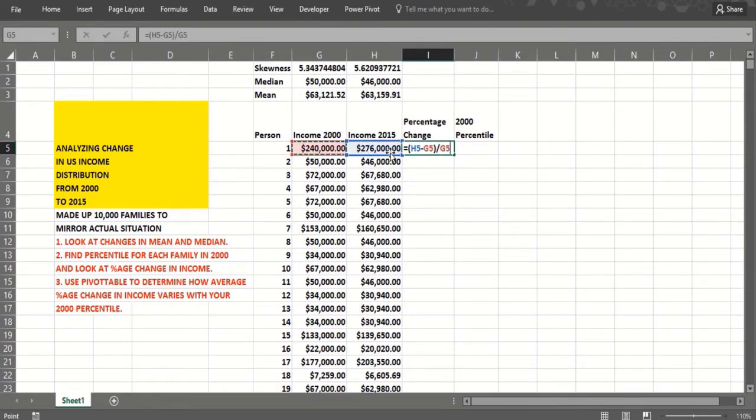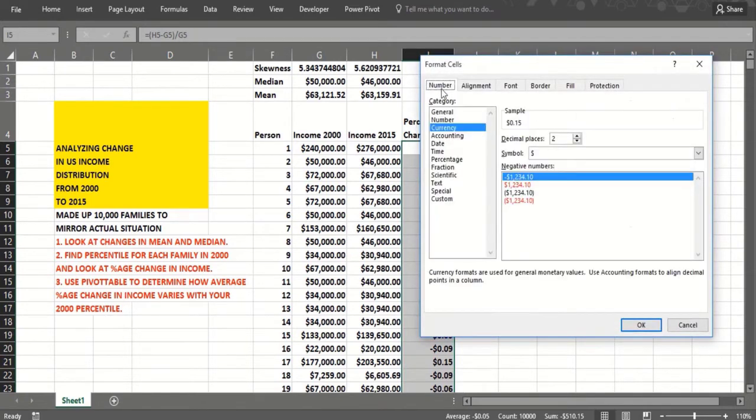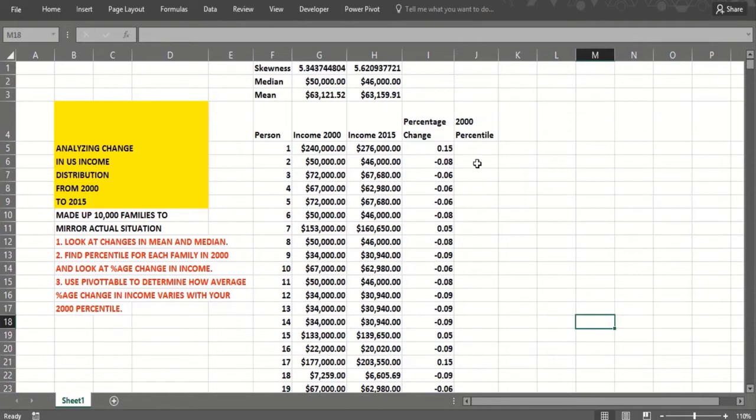So this family went up 36,000. What is that? 15%. Okay, now I don't want that to be dollar signs. I'll just make it a decimal. So number, 2 decimal points. Okay. So that family went up 15%, that family went down 8%.